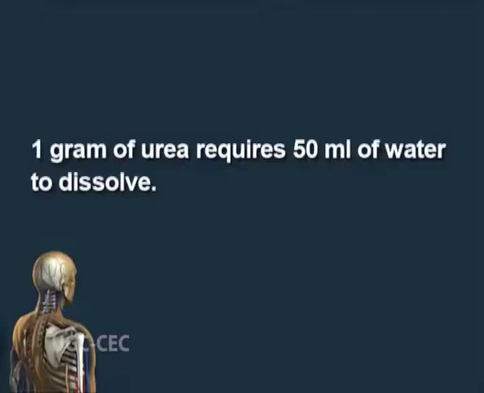Urea is also highly soluble in water and requires a good deal of water for its removal from the body. About 1 gram of urea requires 50 ml of water to dissolve. Hence, it is excreted as the main nitrogenous waste product by animals which can lose a lot of water without adverse effect, like prawn, toad and man.